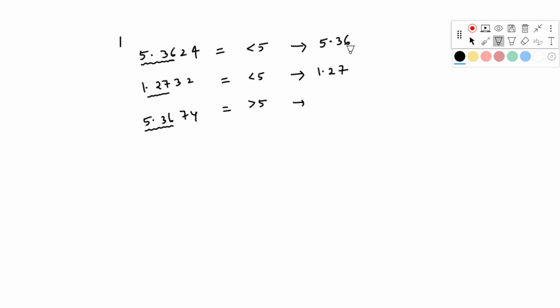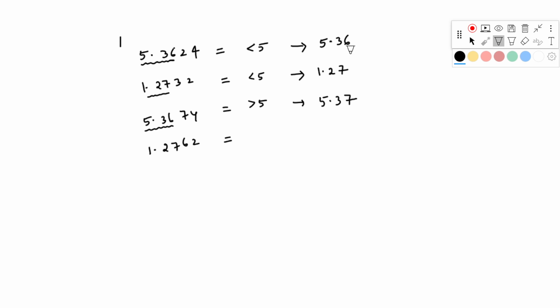It is greater than 5, that means high, so I will also go high. So you have to report 5.37. Whenever you have greater than 5, you have to increase by 1. Whenever you have less than 5, you don't need to increase, just report the same value.